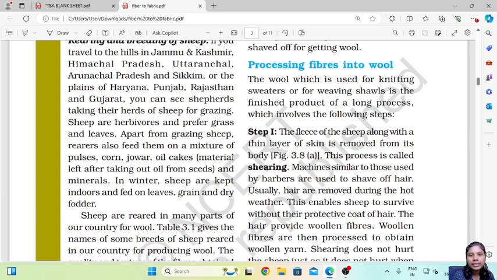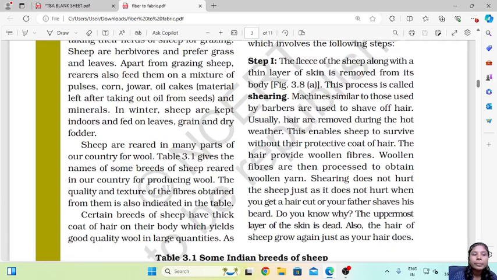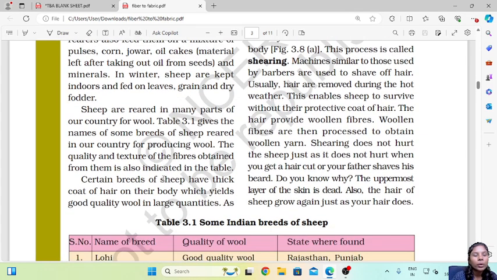So what they are saying is that apart from the grass and the leaves, they also give them a mixture of pulses, corn, jowar, oil cakes. All these things are mixed together and a mixture is given to them. This mixture has a lot of minerals. In winters, they keep the sheep indoor and feed them on leaves, grain and dry fodder.